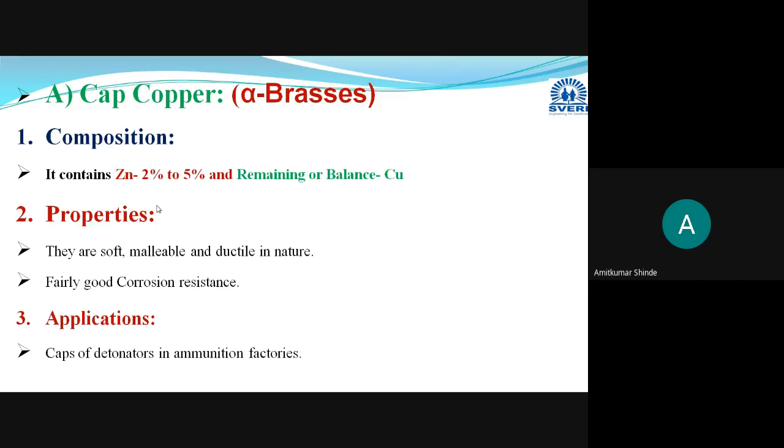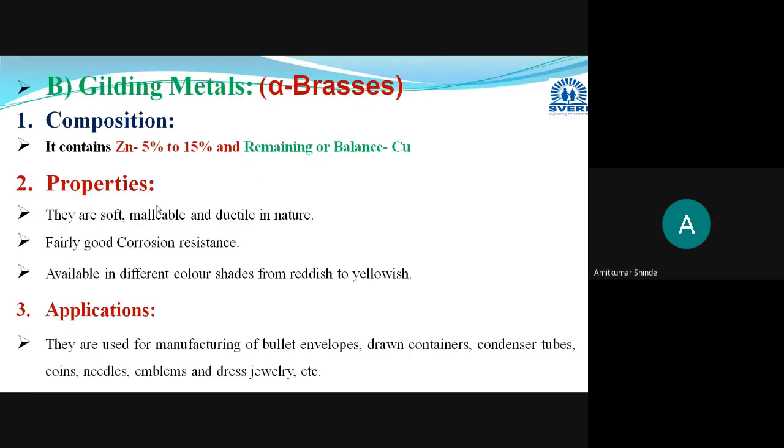Now after this, the second type of alpha brasses is gilding metal. In this gilding metal, you can clearly see that the amount of zinc is increased. In cap copper, 2 to 5% zinc is there.